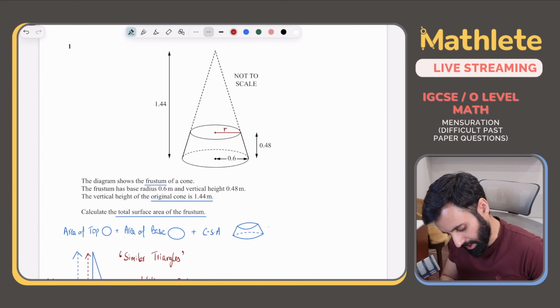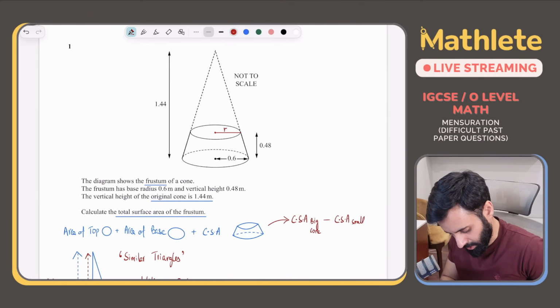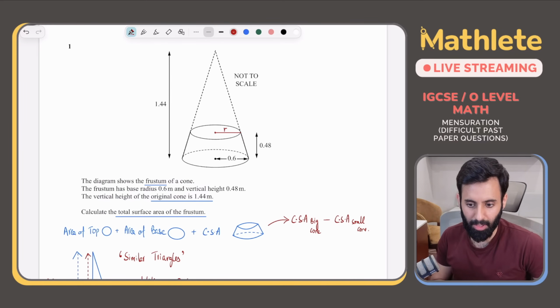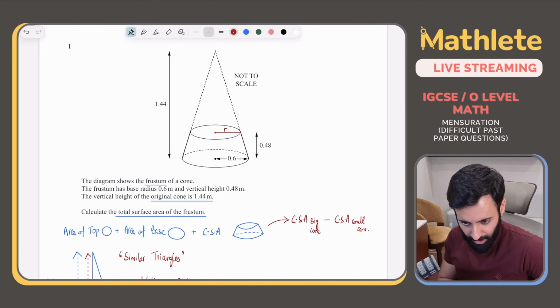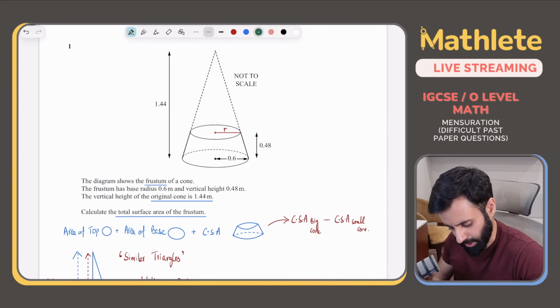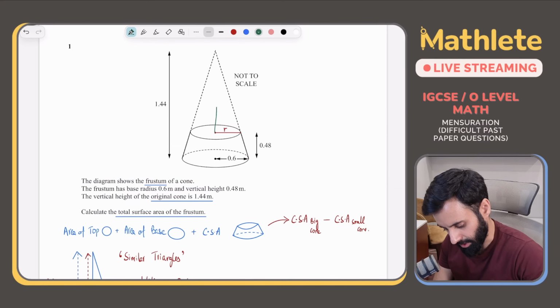ठीक है? So ये हम कैसे निकाल रहे हैं? ये देख लें आप. This will be the curved surface area of the big cone minus the curved surface area of the small cone. ठीक है? अब that makes us run into another problem. What is that problem that we run into? We don't have the slant height. ठीक है? अब हमें क्या करना पड़ेगा? We'll have to calculate the slant height. तो कोई बात नहीं. That's not that big of a problem. Let's calculate the slant height. ठीक है? हम slant height निकाल के हम ratio भी लगा सकते हैं.